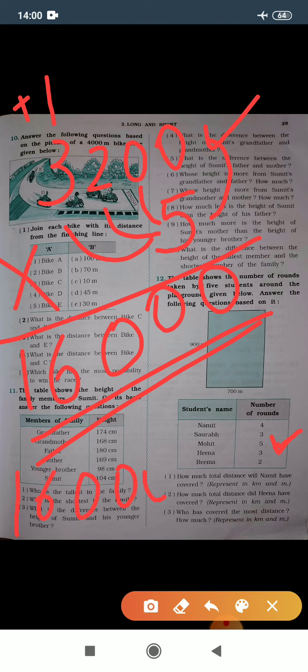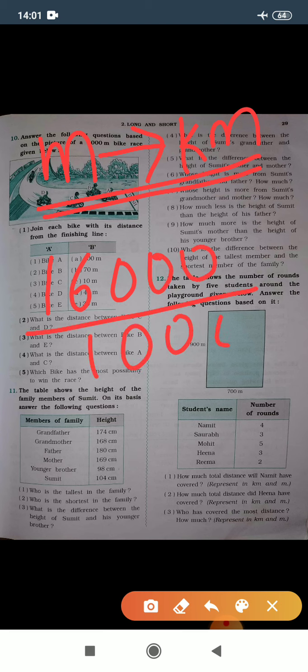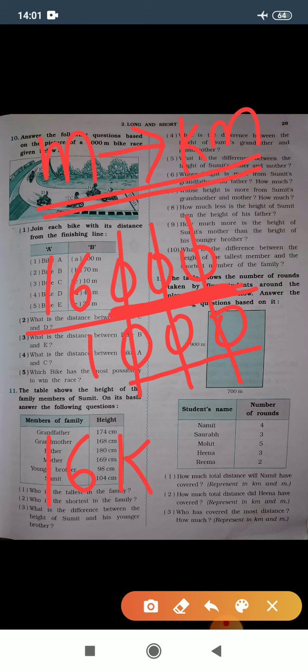Now again we need to convert this 16,000 meter into kilometer form. When we convert meter into kilometer, we divide the number with 1000. Let's see, 16,000 divided by 1000. So simply you can see here 3 zeros and the upper side also 3 zeros were there, so I will cut these zeros here directly. So the answer in kilometer is 16 kilometer.